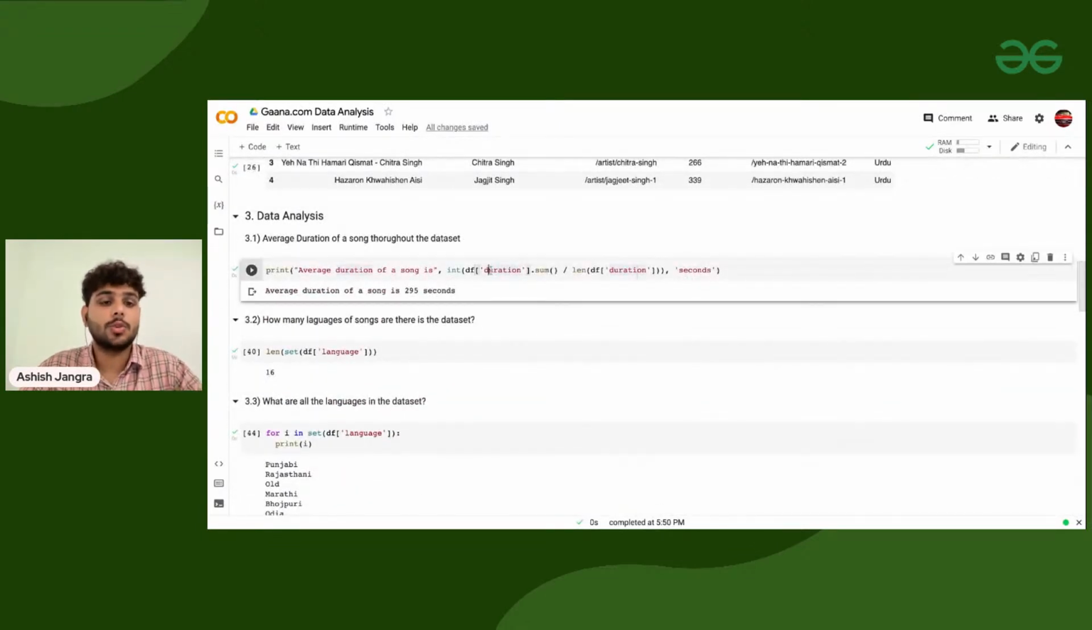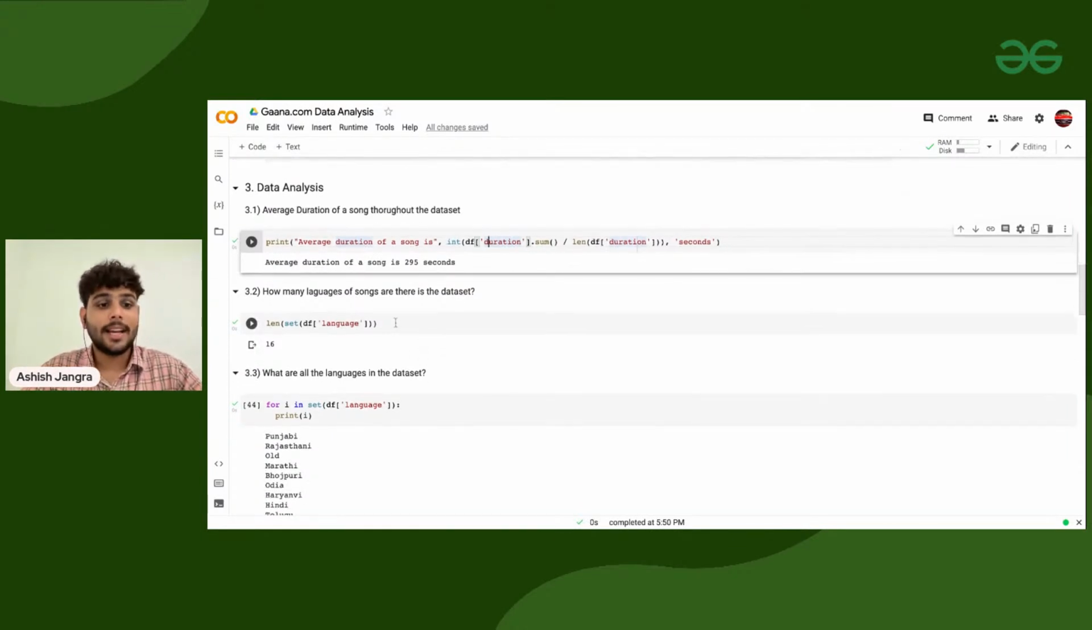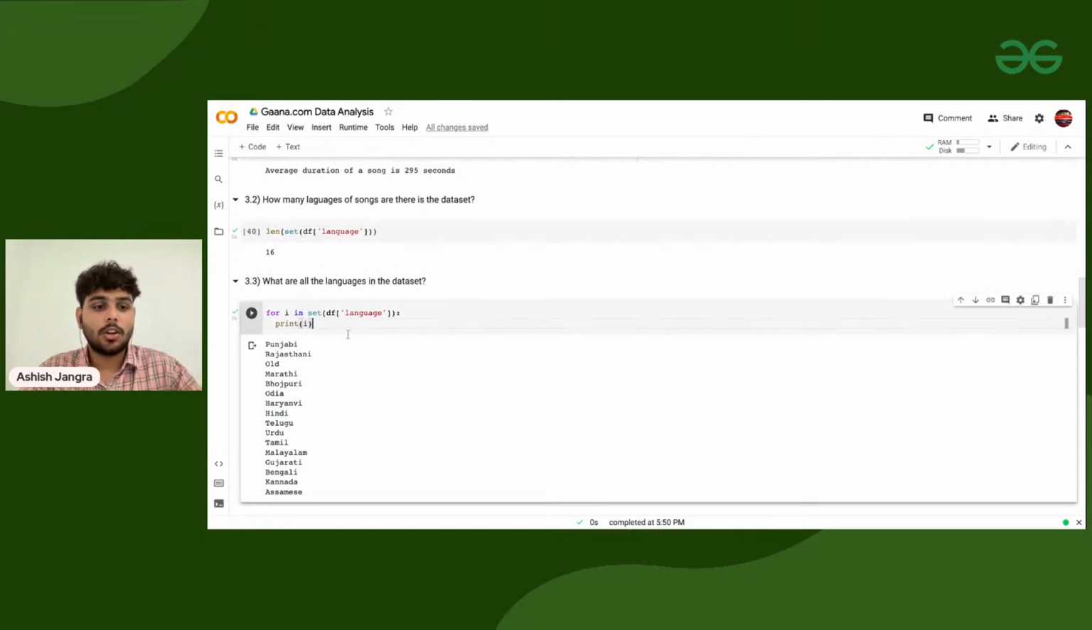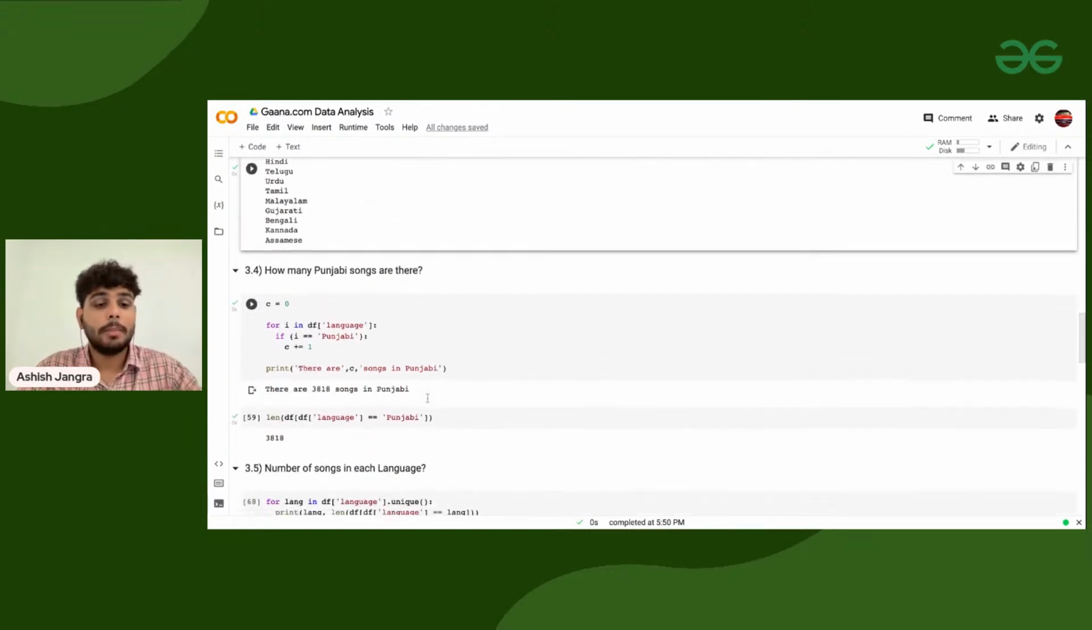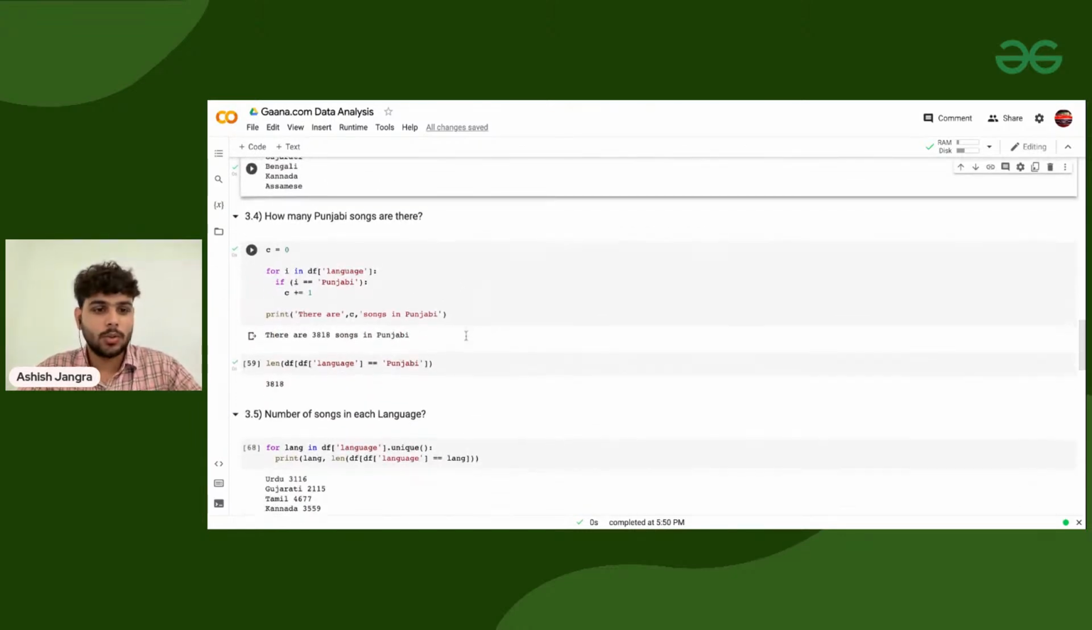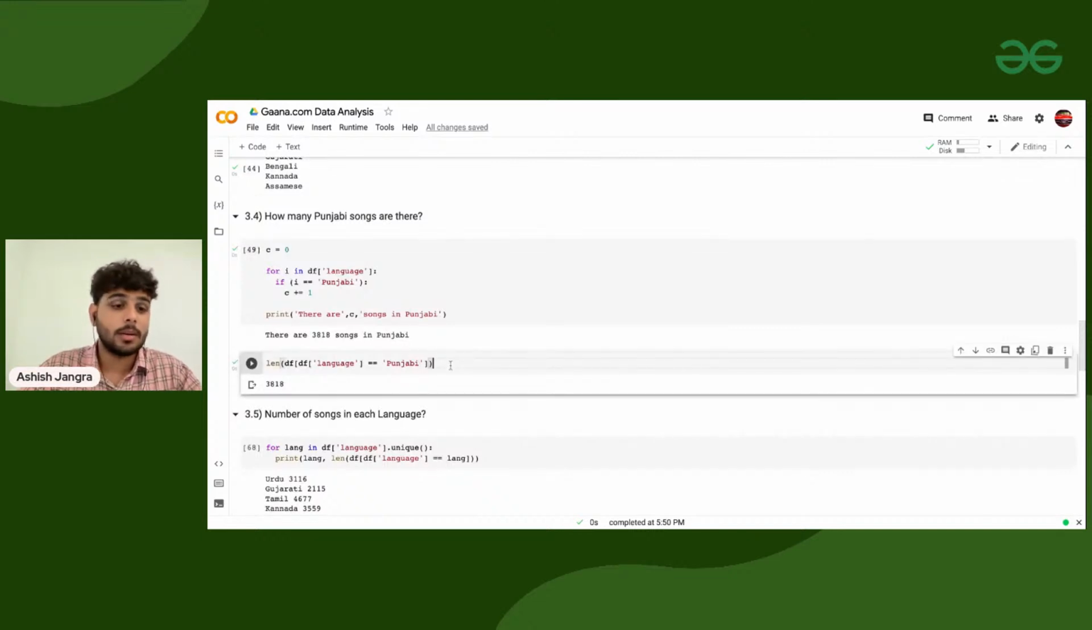Then I'm analyzing different kinds of things. What is the average duration throughout the data set, which is 295 seconds. But then we have analyzed for English, for Hindi, it's different. For Urdu, it is maximum. Okay. How many languages are there? 16. What are all these languages? These are the ones. How many Punjabi songs are there? We can do that. And then we have done that using an inbuilt function.